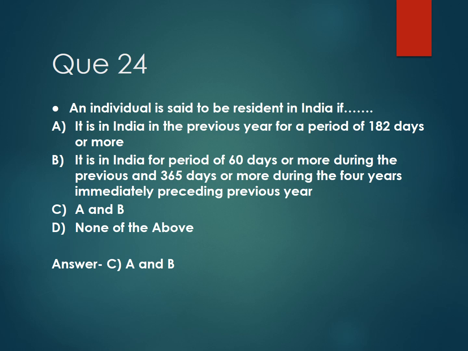Option B, it is in India for a period of 60 days or more during the previous year and 365 days or more during the 4 years immediately preceding previous year. Option C, both option A and option B, and option D is none of the above. And the correct answer is option C, which includes option A and option B.